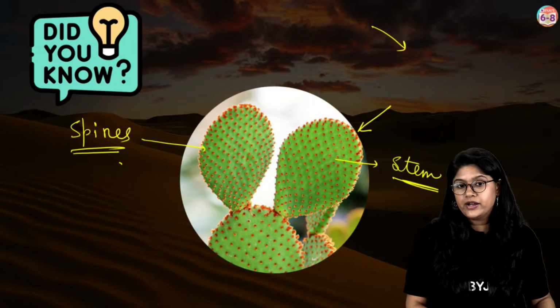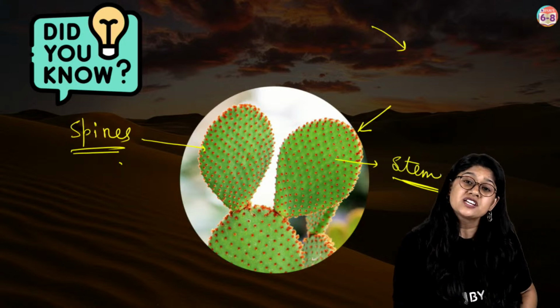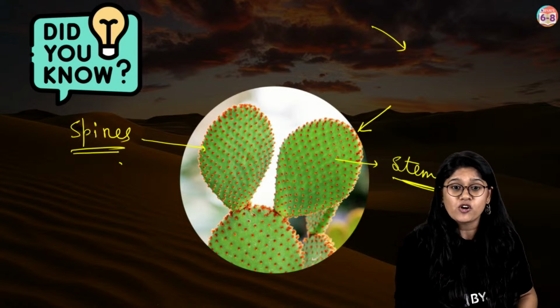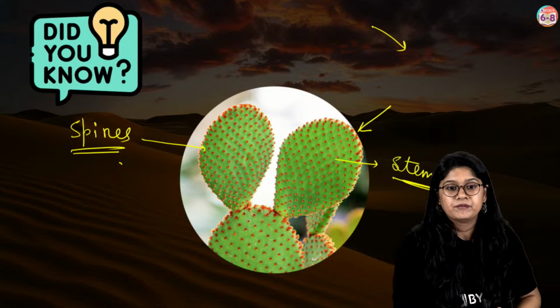Now let's go back, everyone. Yes, now we are clear with this. Yes, because there's no sunlight in the night, right? So they cannot perform photosynthesis. Very good, very good. Okay.